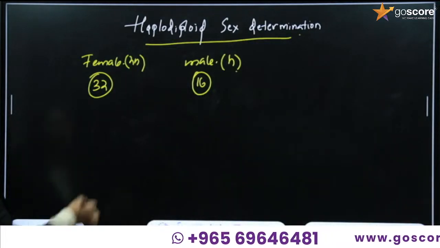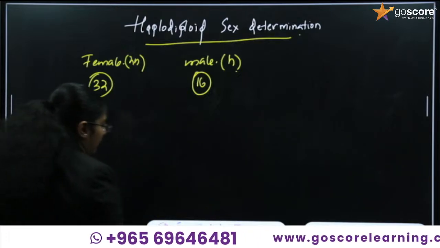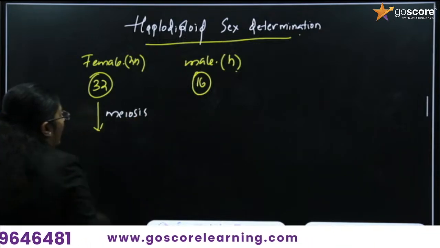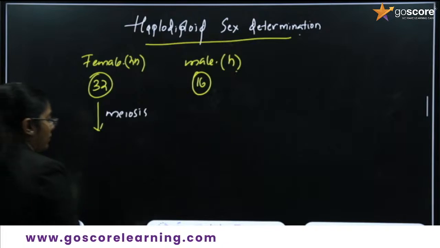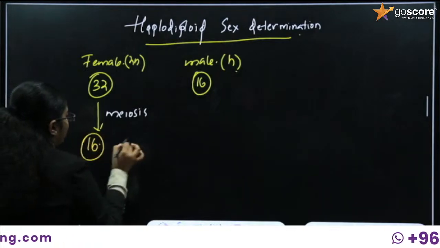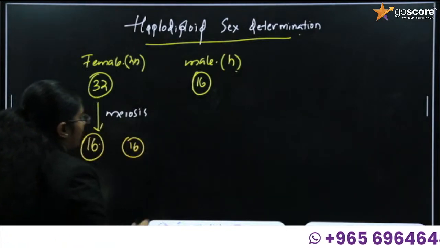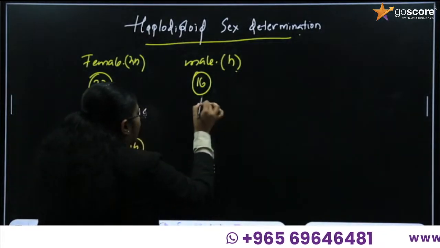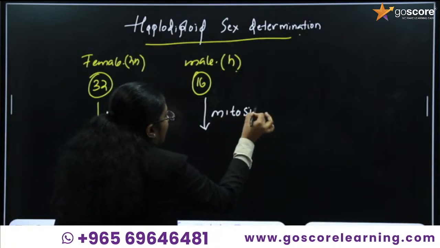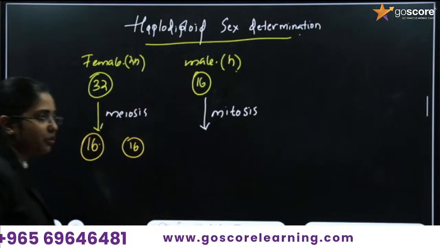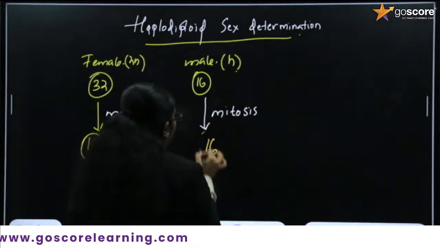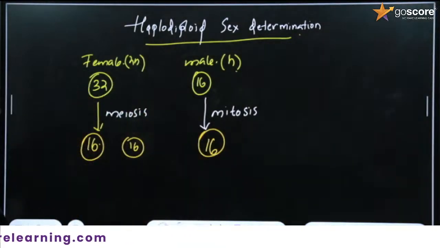Okay, so next, after meiosis. The female undergoes meiosis to produce how many chromosomes? It is 16 chromosomes. The gametes have 16 chromosomes. In the male, the gametes are produced by the process of mitosis. So how many chromosomes are possible here? 16 chromosomes. After mitosis, the same number of chromosomes are produced, right?